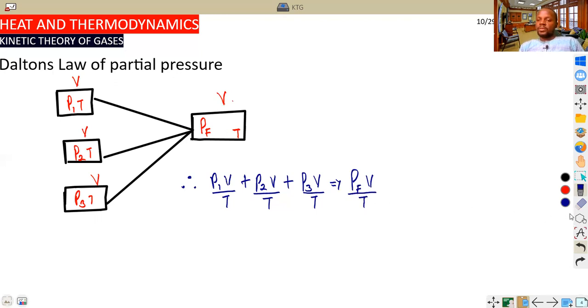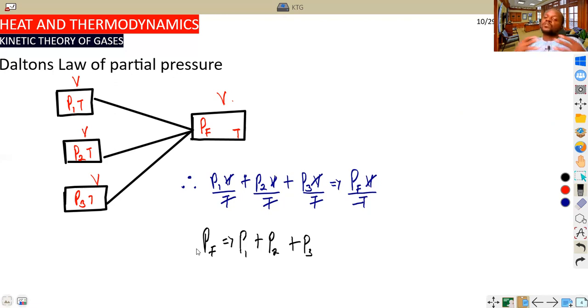So numerically, you can just solve this by saying all the constant V gets cancelled out, and the constant T as well. So the final pressure is now equal to the sum of the individual pressures. And this is what you call Dalton's law of partial pressure. If you are doing a numerical calculation about Dalton's law of partial pressure, the sum of the individual pressures will give you the total pressure of the gas. This is the methodology we use to calculate Dalton's law of partial pressure in numericals.